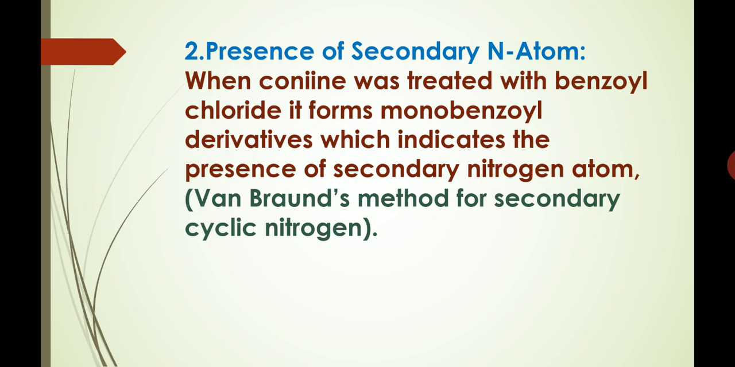Second point is the presence of secondary nitrogen atom. When conine was treated with benzoyl chloride, it forms monobenzoyl derivatives, which indicates the presence of secondary nitrogen atom. This method is called von Braun's method for secondary cyclic nitrogen.